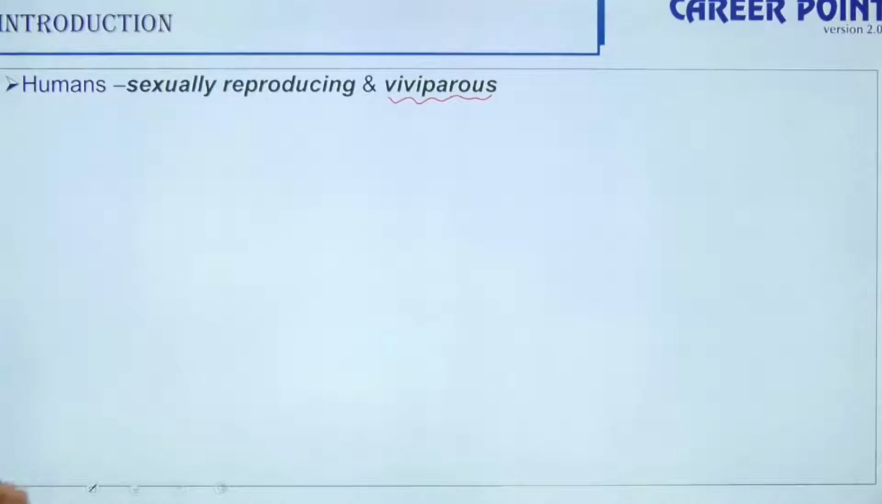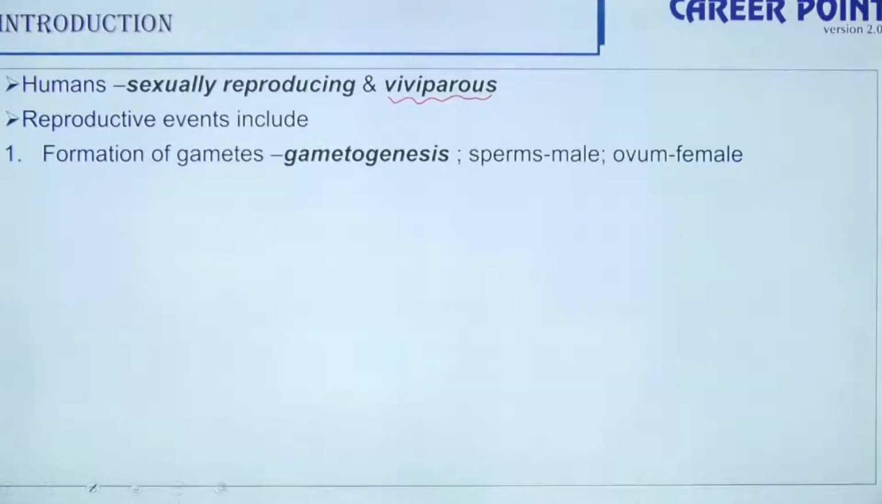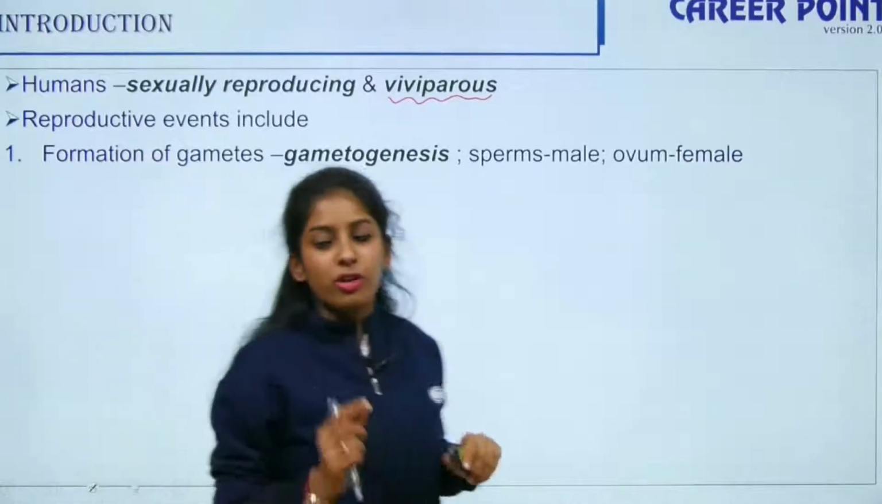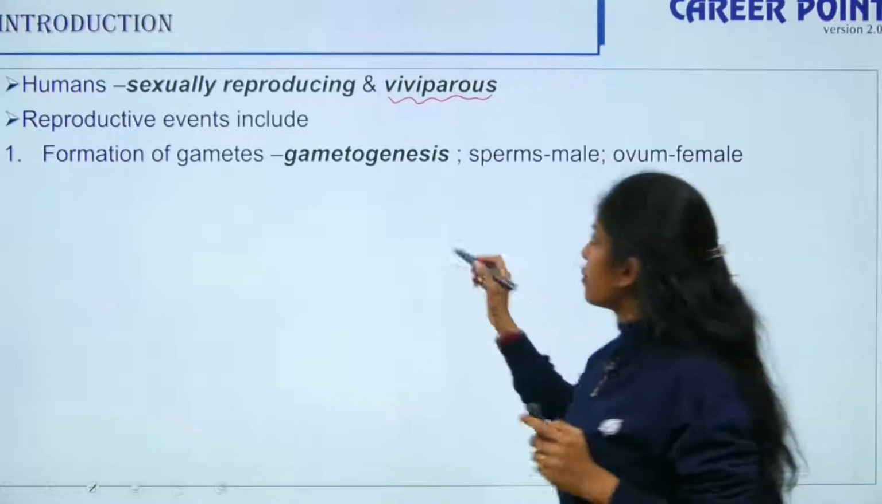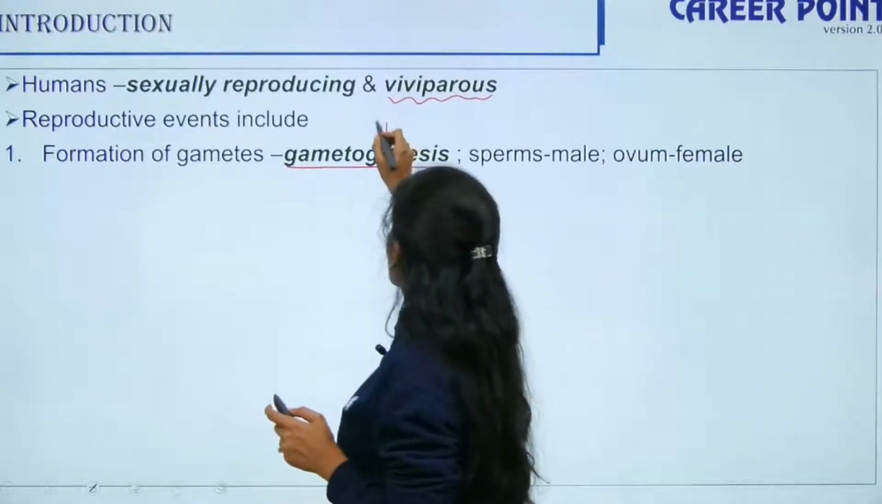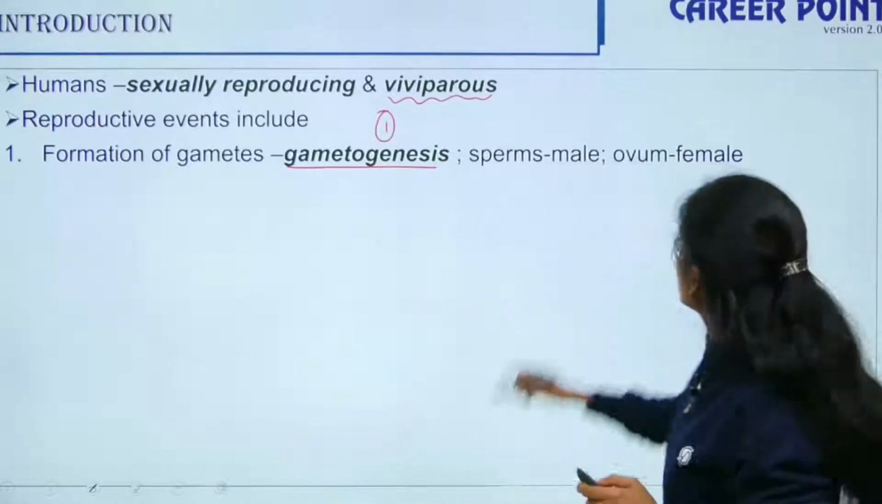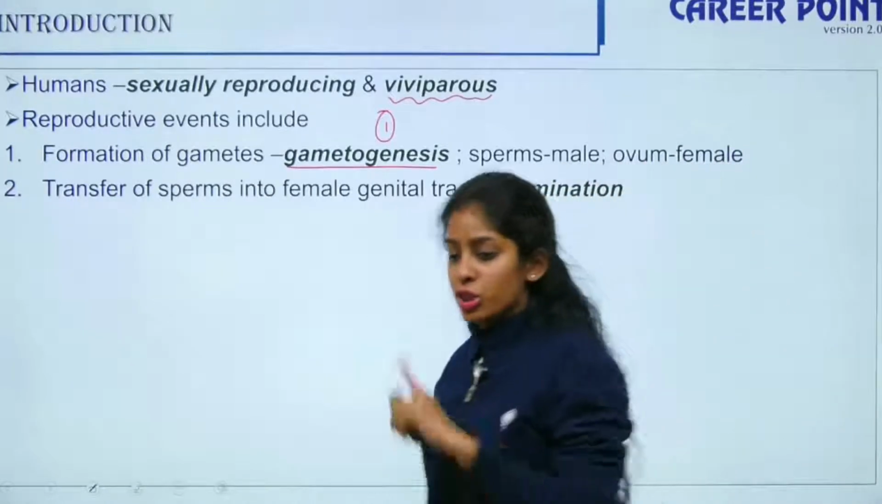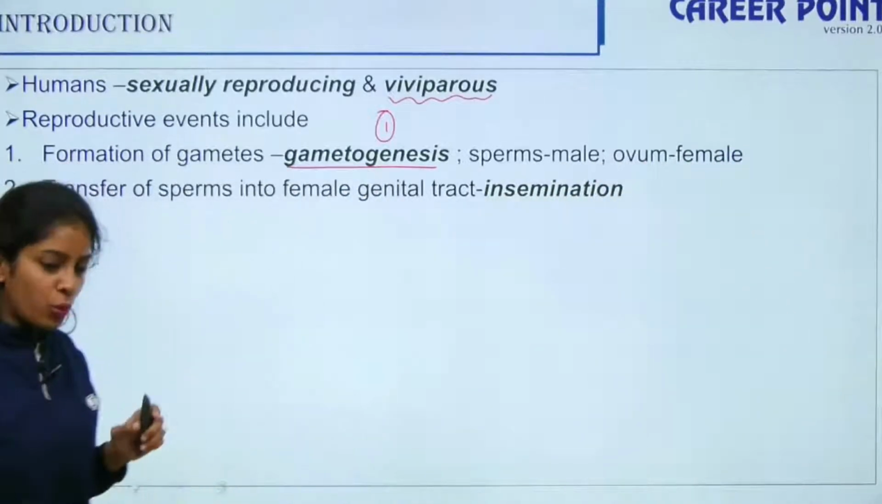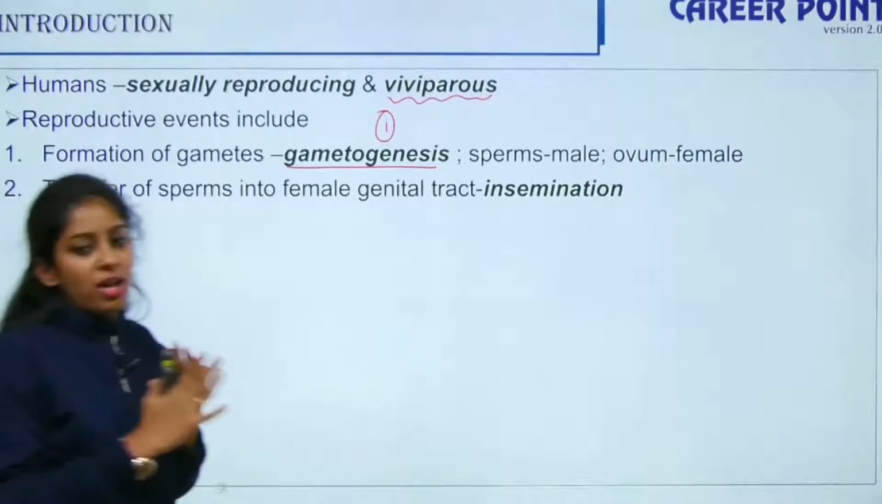Okay. So we are sexually reproducing and we are viviparous. What are the phenomena or processes that occur in a reproductive cycle? The first one is the formation of gametes. When I say we are sexually reproducing, the first point that should come to your mind is the formation of gametes. So gametogenesis is the first step. The gametes in case of males are your sperms and in case of females are your ova. Whole chapter is confusing? Okay, Antonia B, we will go slowly step by step, so I'll make sure you understand.